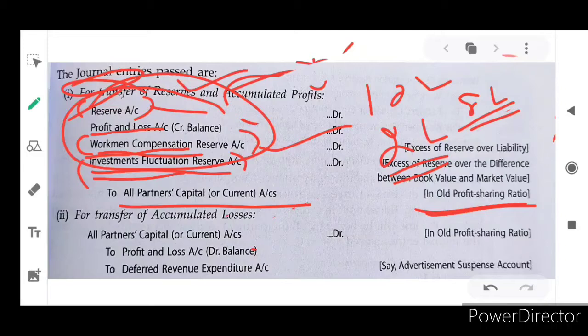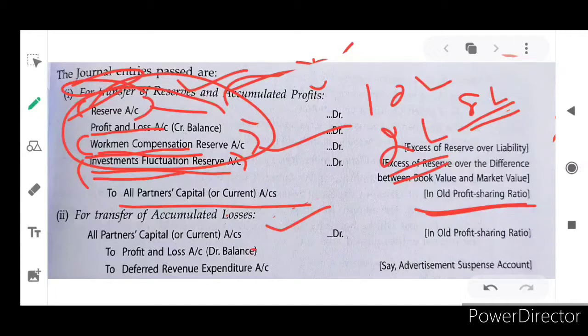For transfer of accumulated losses. Sir, we have discussed profit. Profit is distributed to the partners as per their old profit and loss sharing ratio, and it will be credited to partners' capital account. We understood, sir. And what about the losses? Losses will be debited to partners' capital account.